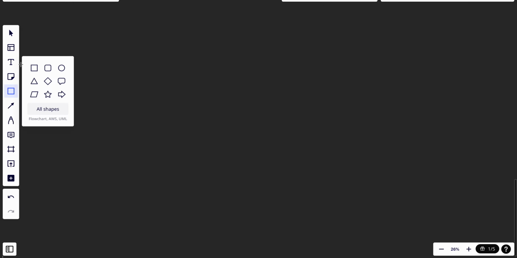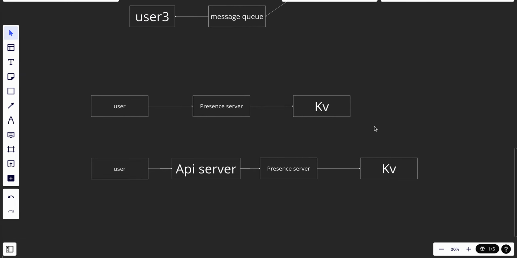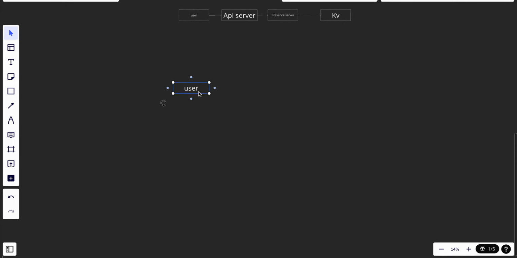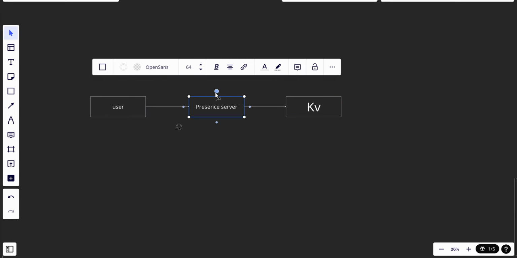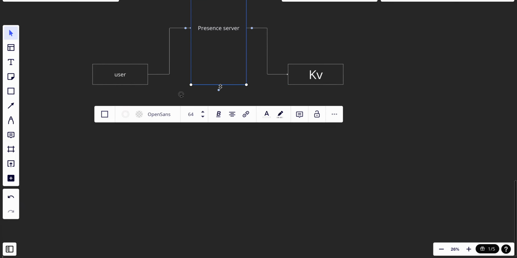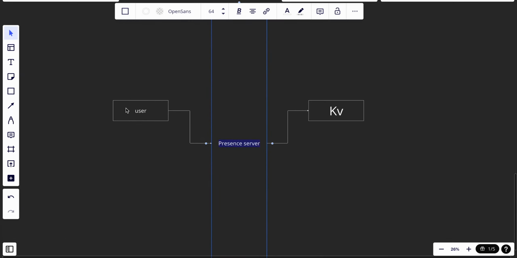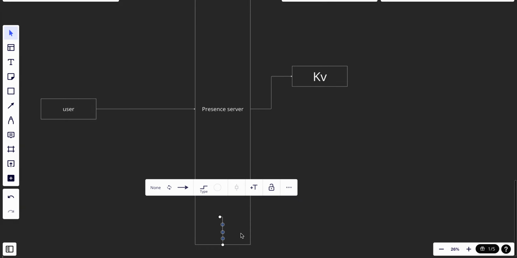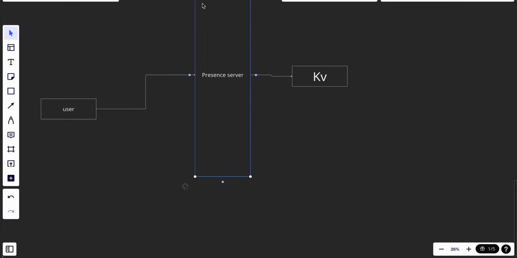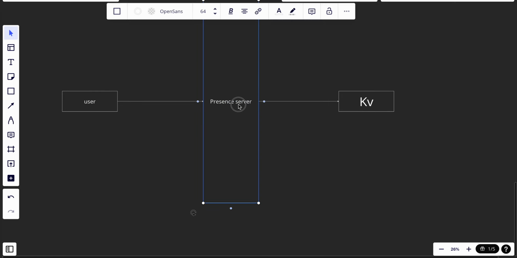So a good solution, in my opinion, is that we have the user, and in the presence server, let's just take this one, copy it, and go back and paste it here. Let's make this smaller. Okay, this is acceptable. So what we can do is use a pub/sub solution.